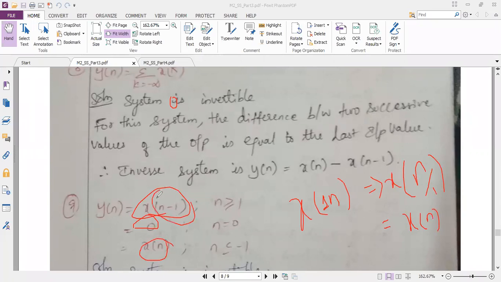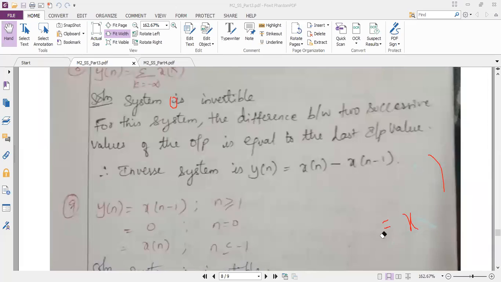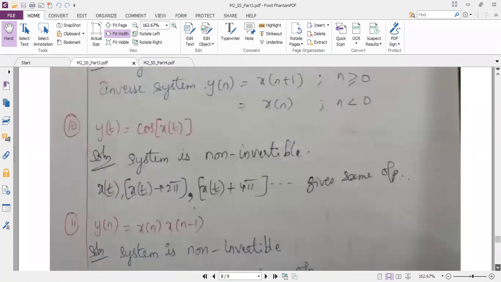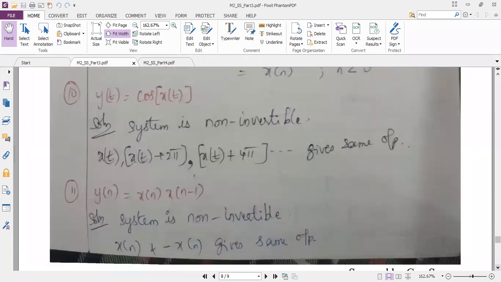Only for the first term, because of this minus operation, I can convert into its invertible operation, that is plus 1. So you can see here x of n plus 1 and x of n. So similarly, we will be just checking. See, if I can write my answer, then it is definitely invertible. You have to conclude it. The system is invertible like that, and you have to write the answer.